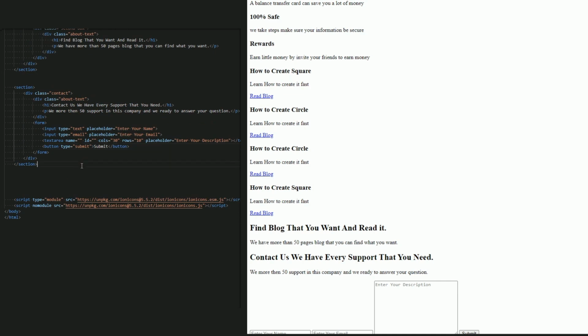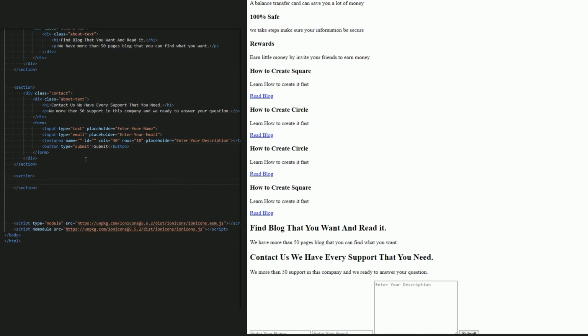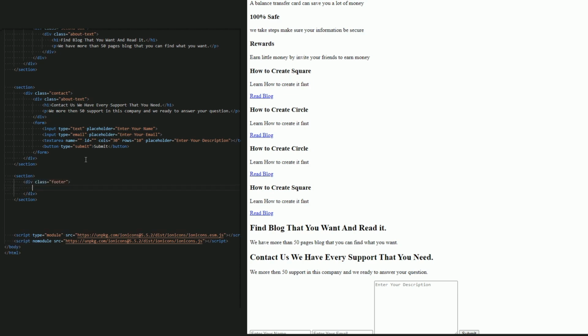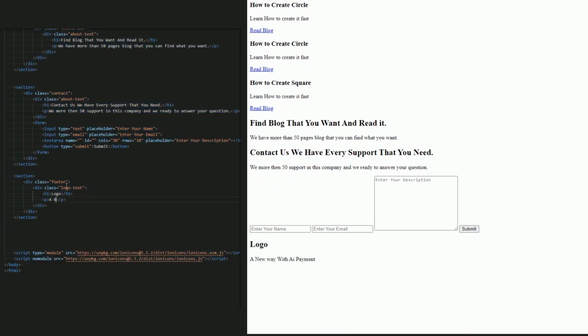Next is the footer. Create a new section. Now inside this section, create a footer div. And now inside the footer div, let's create this logo with the text. So let's create a div and name it logo text. For h1 be logo and p be a new way with AI payment.